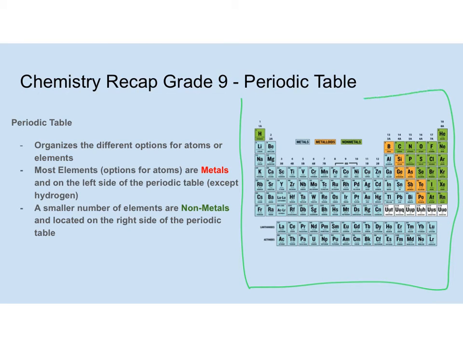So this is something that you'll definitely use quite a bit for the rest of the year. It's called the periodic table. You should be familiar with it from grade 9. It organizes the different options for atoms or elements. Basically it says these are all the building blocks that you can potentially have.